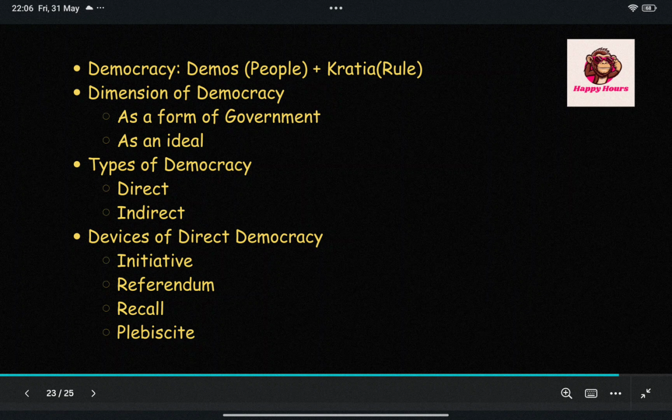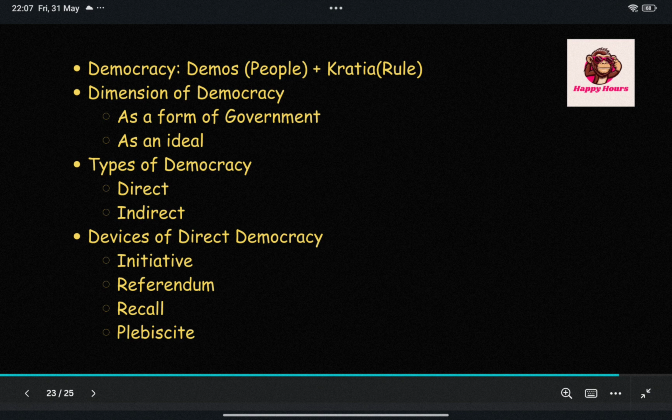Now we are proceeding to the next topic, that is the types of democracy. There are two types. First is direct and the second one is indirect. Direct democracy is the democracy where direct participation of the people in the government occurs. Whereas in indirect democracy, it is the rule through the representatives of the people, and it is also known as representative democracy. In most countries we have indirect democracy.